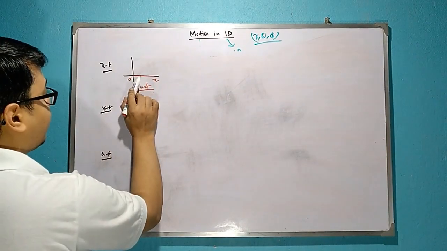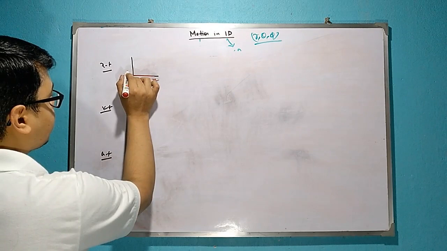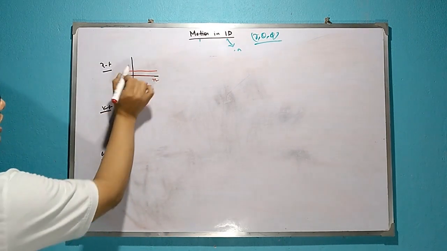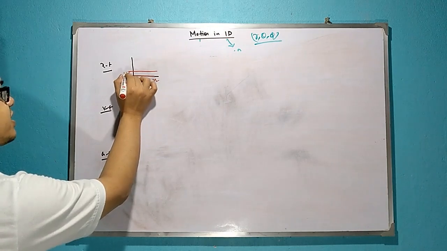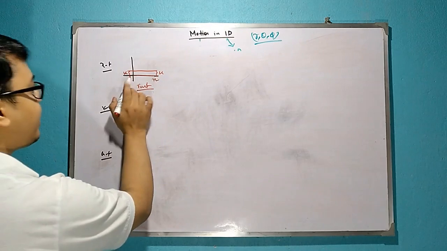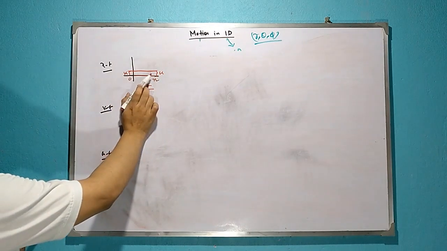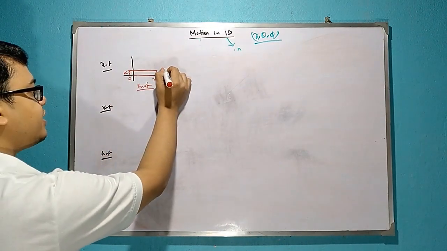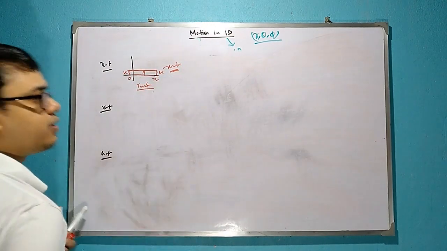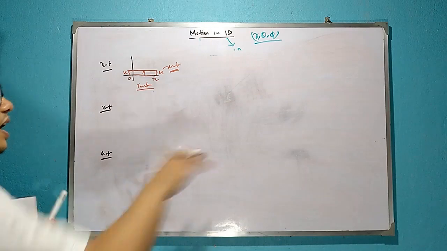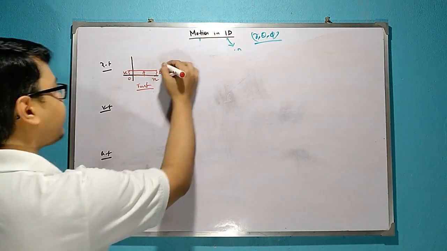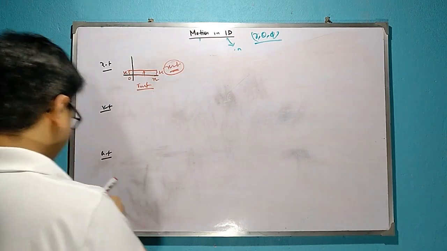Suppose it is not this, suppose the graph is this one. That means at time 0 it is ahead of something. Suppose this is k, but along the time, at time n it is also at k. That means it was a little ahead from before, but as time passes it stays in the same place. That means it is also at rest, but at the kth position. At time 0, at start, it is at position k, and it remained at position k. That means it is also at rest but at k. Okay. Now take the next case.